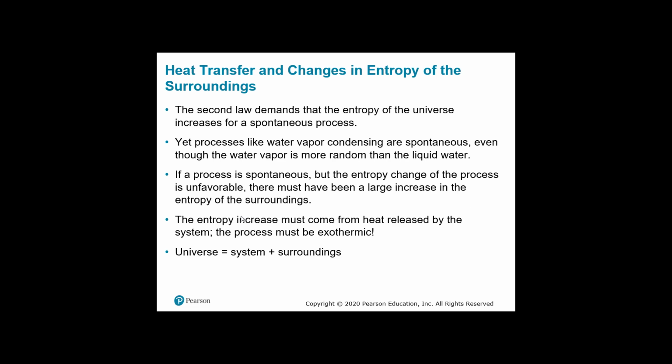So the second law demands that entropy of the universe increases for a spontaneous process. Yet, processes like water vapor condensing are spontaneous, even though the water vapor is more random than the liquid water. The process is spontaneous, but the entropy change of the process is unfavorable. There must be a large increase in the entropy of the surroundings. So what this is saying is that entropy wants disorder, not order. But yet some of these reactions still occur, even though it's not showing based on what we're looking at that it should occur. So something else is happening.